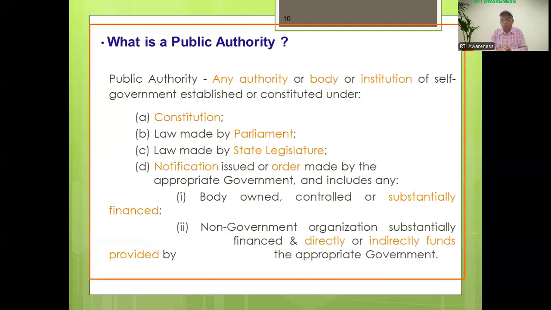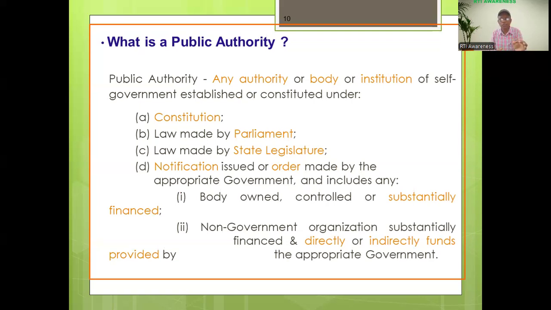So now we shall discuss to whom we shall seek information, from where we can seek information, or to whom we can ask questions. To a public authority. In a public authority, there are public information officers, assistant public information officers, and first appellate authorities. To them we have to ask for information. We have to go through them in order to access information from their public authority.